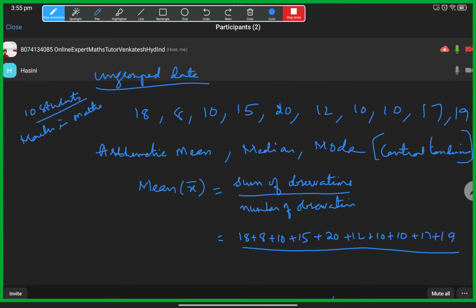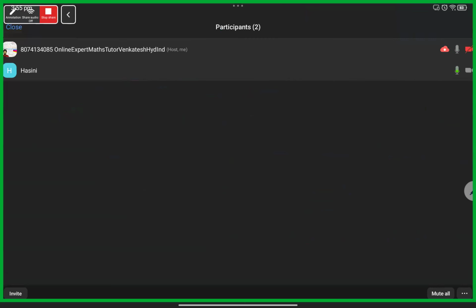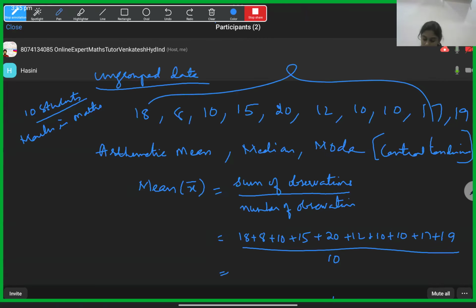Number of observations means how many students' data we collected here. 10, yes, so we write 10. Now we add all the numerator values: 18 plus 8 is 26, plus 10 is 36, plus 15 is 51, plus 20 is 71, plus 12 is 83, plus 10 is 93, plus 10 is 103, plus 17 is 120, plus 19 is 139. So 139 out of 10.